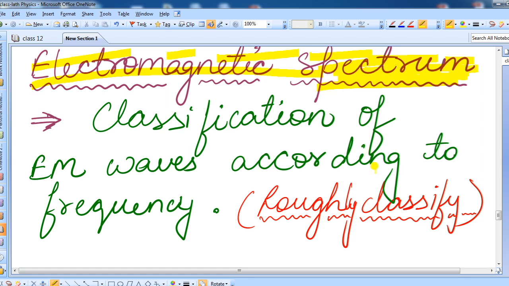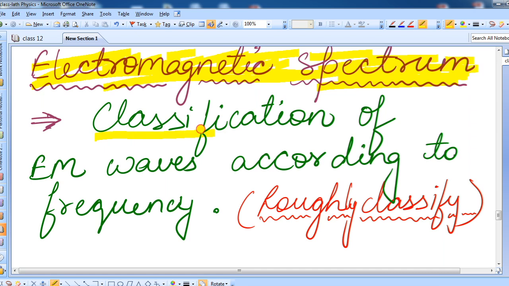Like spectrum of white light, you must have heard in class 10th. Spectrum of white light means combination of those 7 colors which are present in white light. In the same way, we have a combination of some waves present in the electromagnetic wave. So that combination is called electromagnetic spectrum.